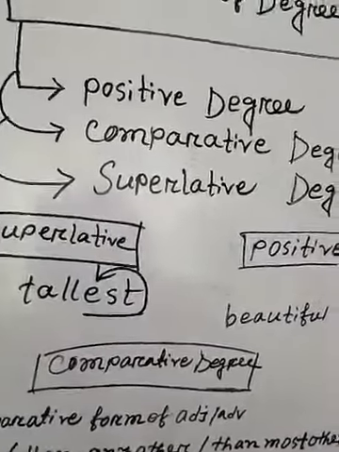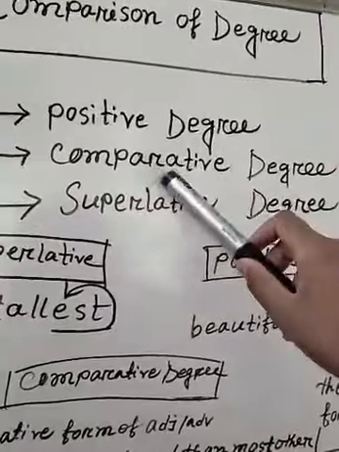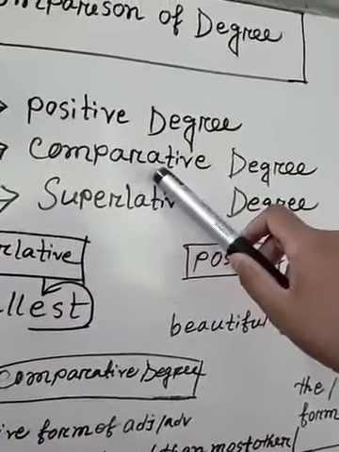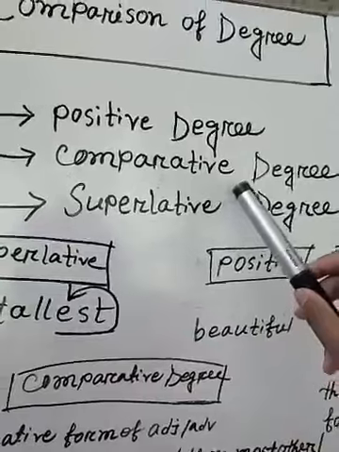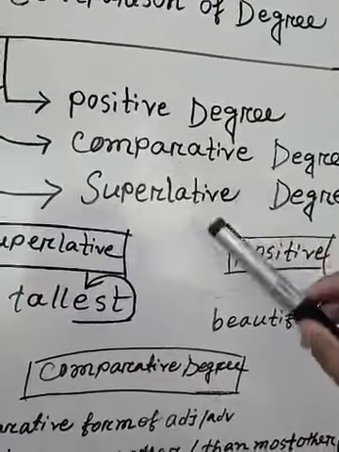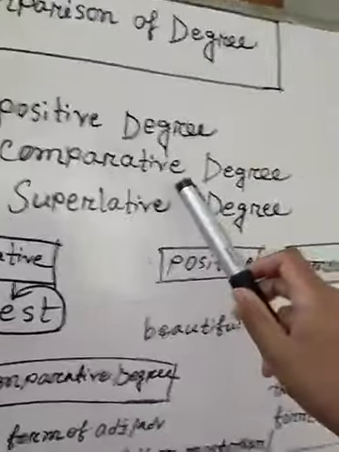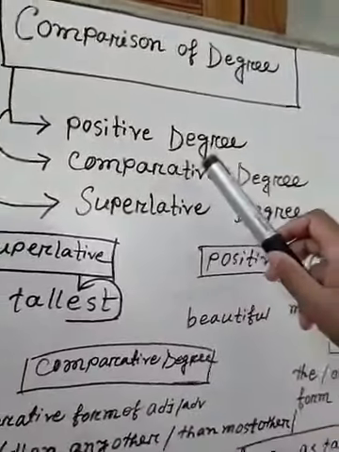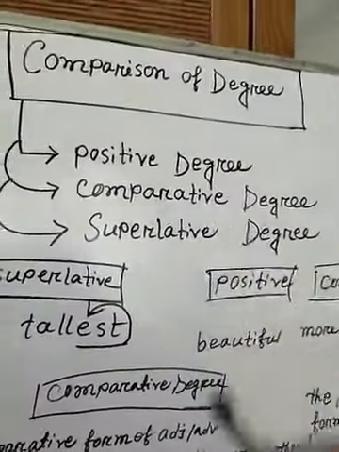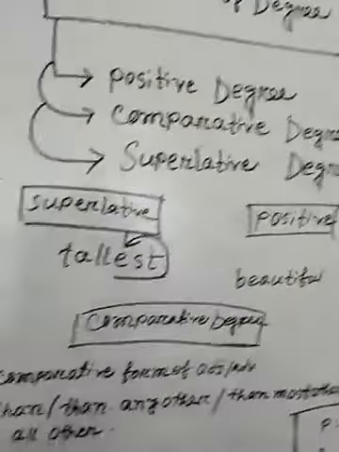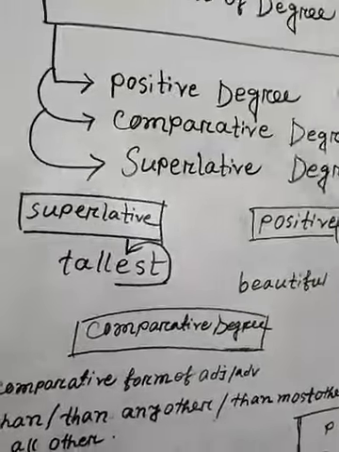And what about the comparative degree? Comparative degree is where 2 things are compared.